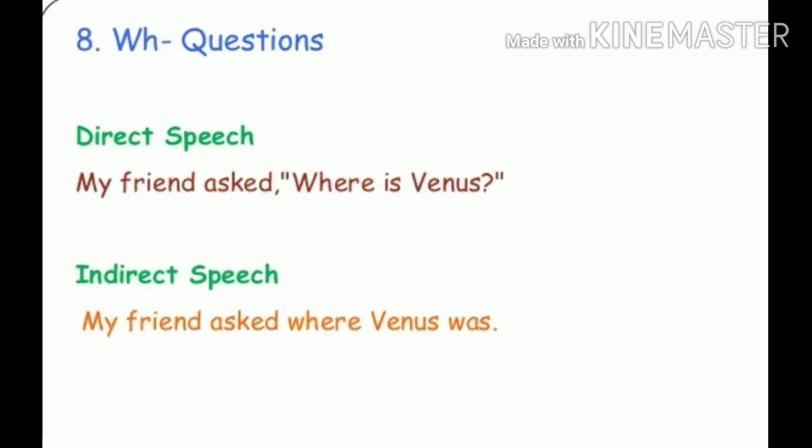Look at another example of WH question. My friend asked, where is Venus? My friend asked where Venus was. Children, observe, after the omission of inverted commas, we have not used any conjunction. We begin the indirect speech with the WH word only. And the rest of the rules, changing of pronouns, tenses, time reference, etc. will remain the same. And the helping verb is always written after the subject in indirect speech.